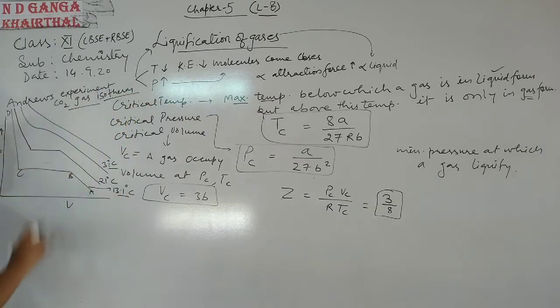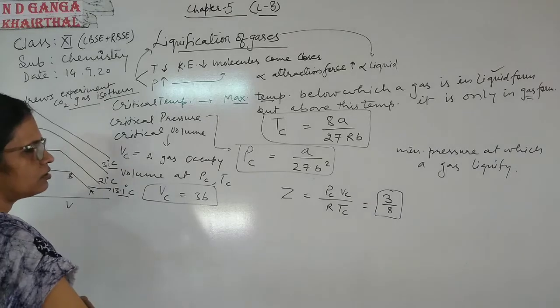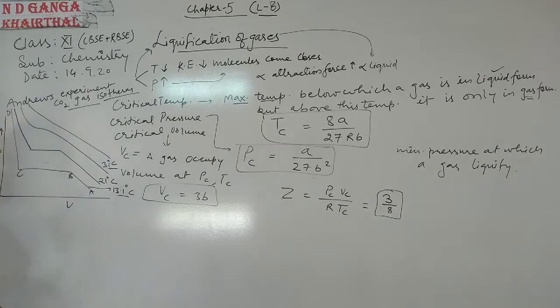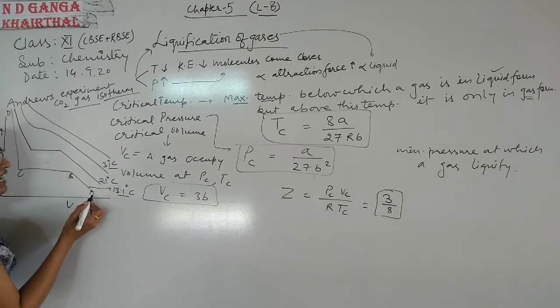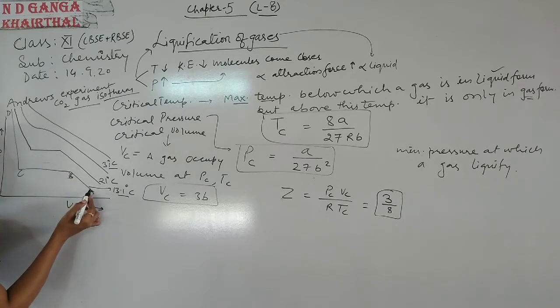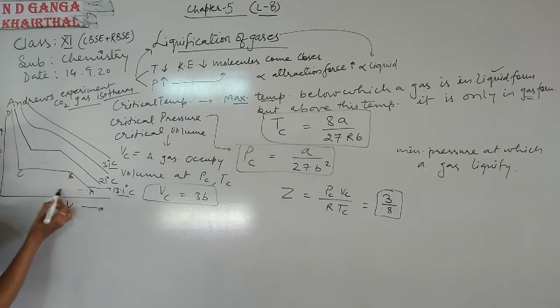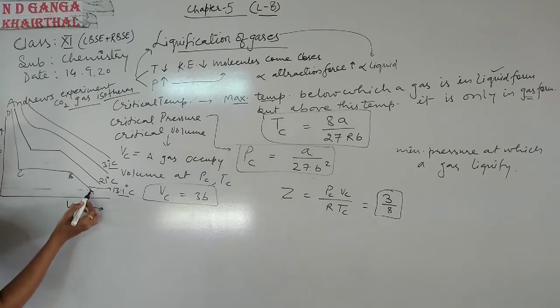Okay, these are the isotherms. Isotherms are the curves which are plotted at constant temperature. यदि हम एक constant temperature पर जो भी curve plot कर रहे हैं, so in this curve वो isotherm कहलाते हैं. In this curve, what is going on? If we decrease volume, from A to B volume is decreased. Volume decrease हो रहा है ना. So when we decrease the volume, pressure increases. Okay.